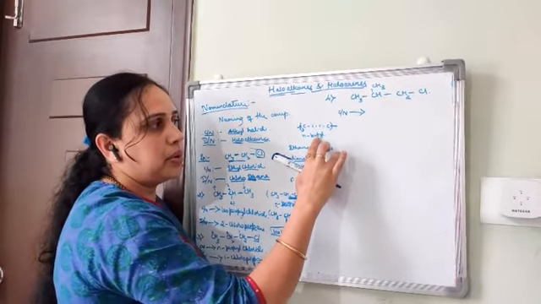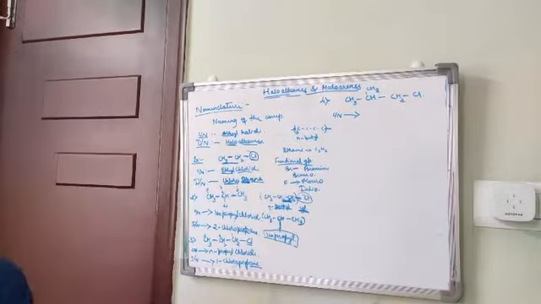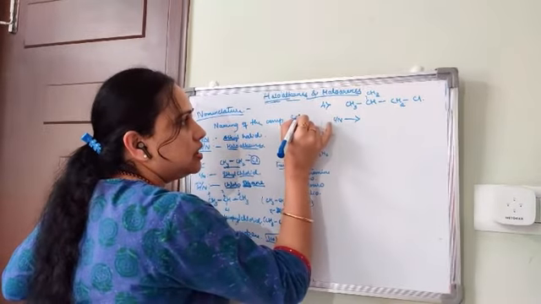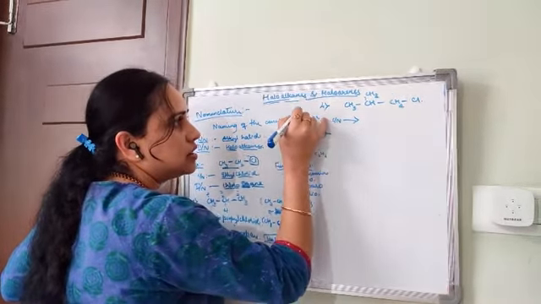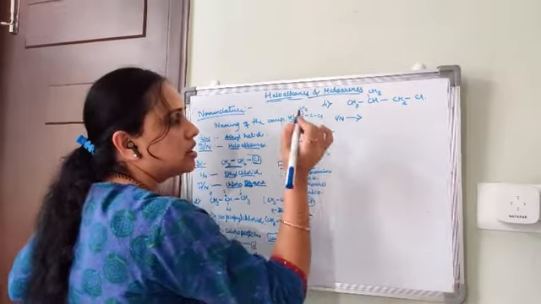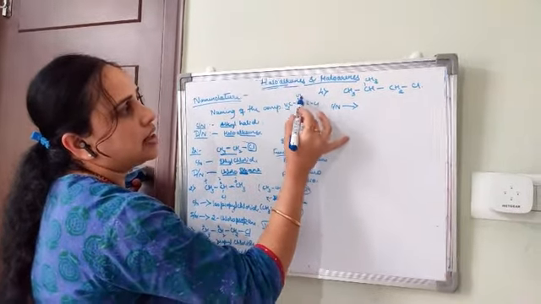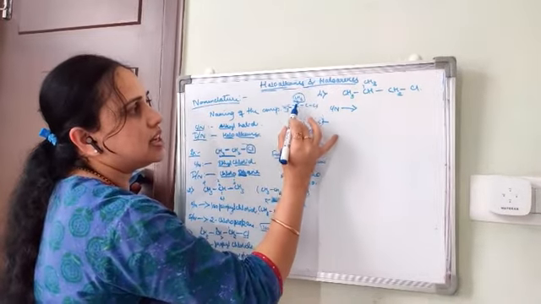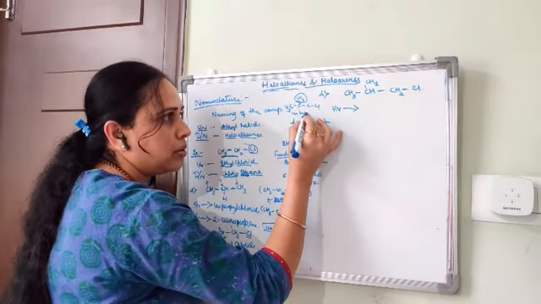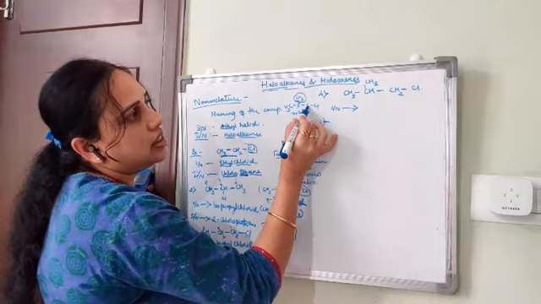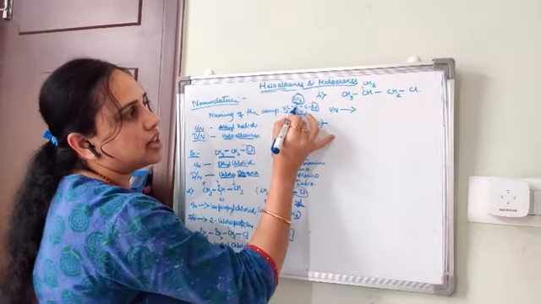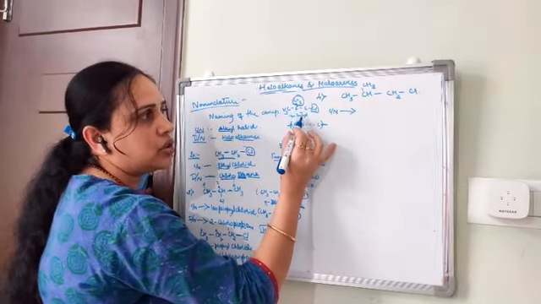That's why it is n-butyl. If the methyl group is present in the middle of the carbon chain, then this is called isobutyl, because in this carbon atom the halogen is present but the methyl group is at the middle of the chain. That's why it is isobutyl.